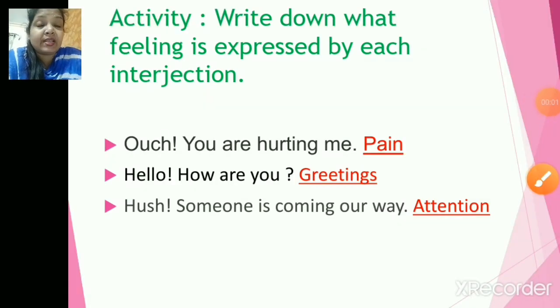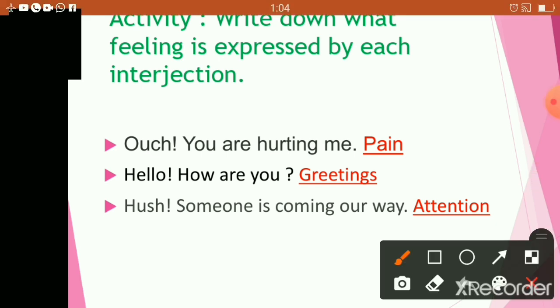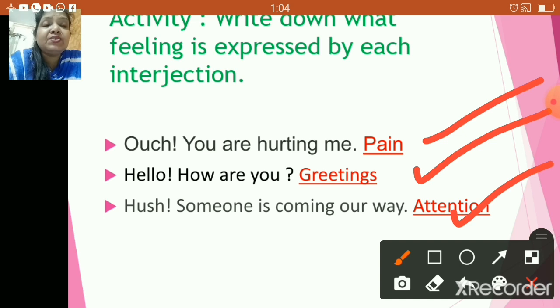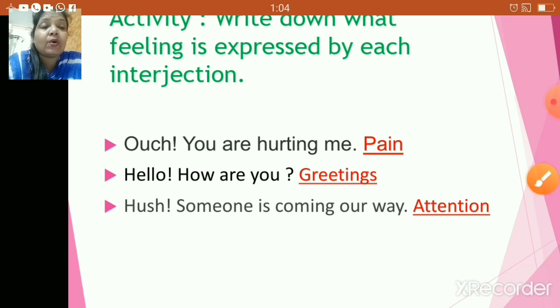Now let us go to the next one. Ouch, you are hurting me. So that was pain. Here we are expressing the pain. Next one, hello, how are you? So that's a greeting. Next, hush, someone is coming our way. So we are taking attention to something, so that is right. So yes children, see, it was really easy when you are actually going to the sentences, and these are the words which we actually use in our daily life, right?